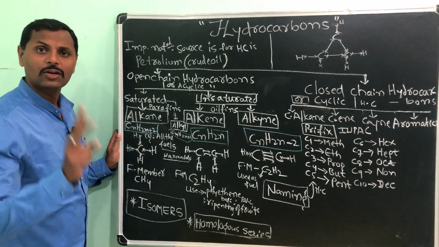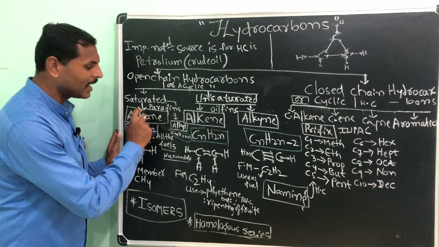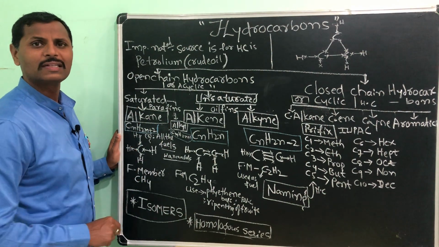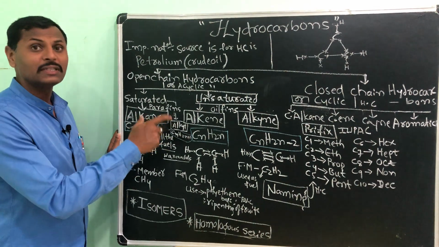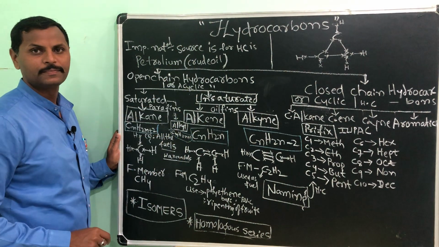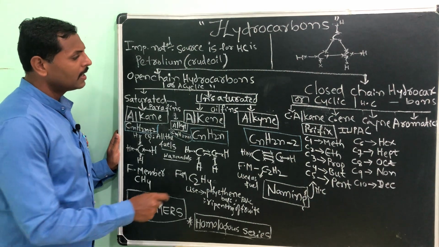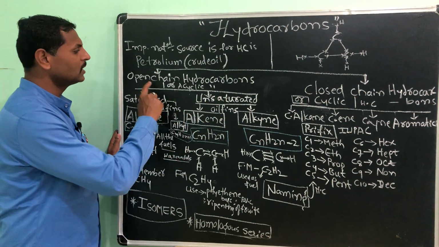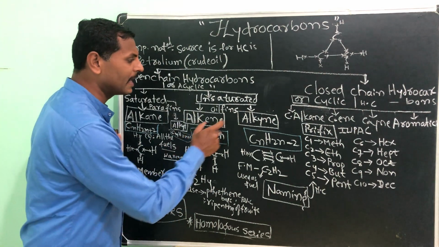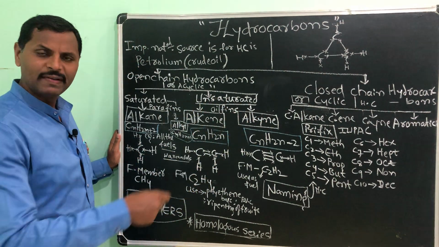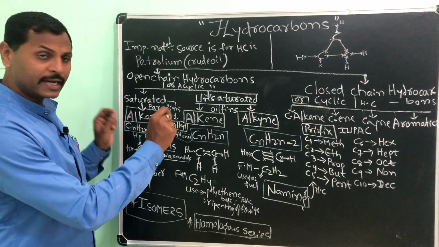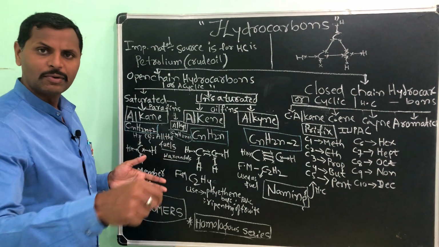Saturated hydrocarbons are two: alkane and alkyl group. I will tell you all these in detail. Just take down this bird's-eye view, or this map. Unsaturated hydrocarbons in the open chain or acyclic hydrocarbons are two: alkene and alkyne. We will discuss these in detail. Simply take down the things in your book like this.